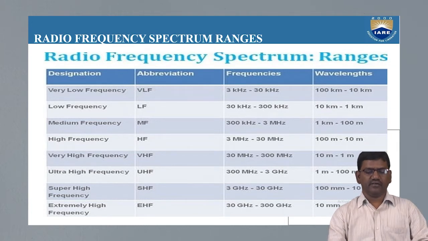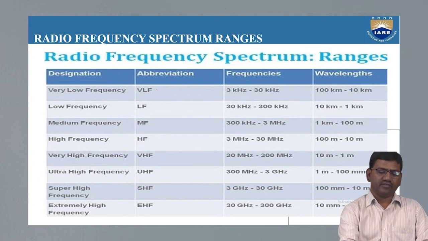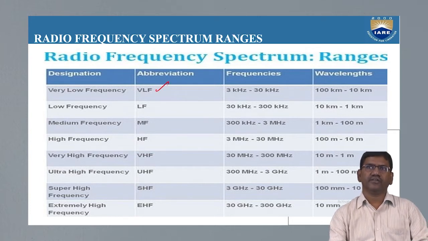These are the different frequency ranges which have been fixed and given abbreviations as VLF, LF, MF, HF, and VHF. If you carefully observe, for every abbreviation the frequency range is different. Take VLF, very low frequency.